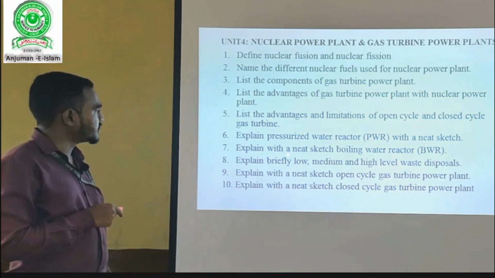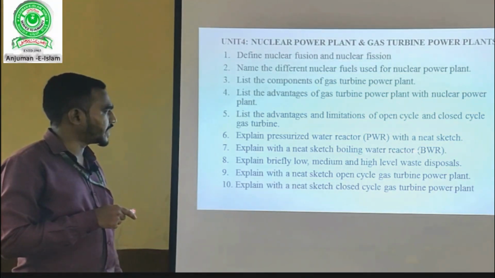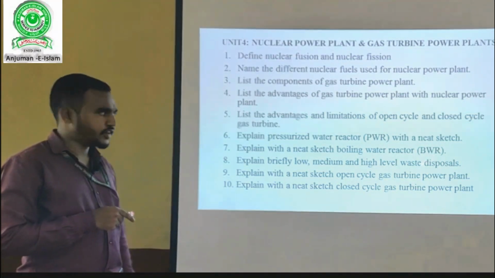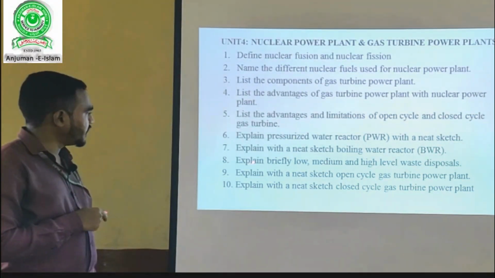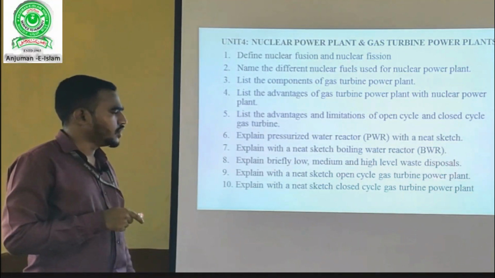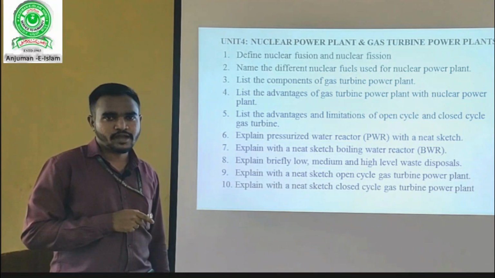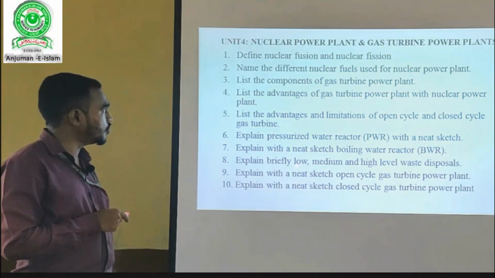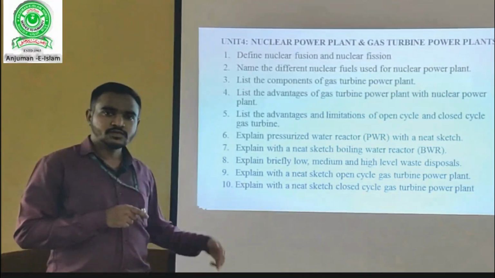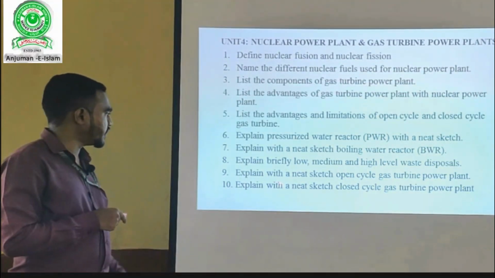Question number 7. Explain with a neat sketch boiling water reactor. Again, pressurized water reactor is different, boiling water reactor is different. Then question number 8. Explain briefly low, medium and high level waste disposal. Waste produced in a nuclear power plant is divided into 3 types, that is low level, medium level and high level waste. The disposal of these wastes should be explained here.